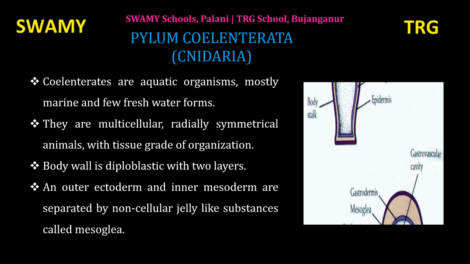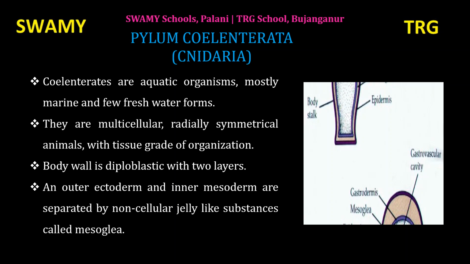In lower organisms, they have only two germ layers, that is, they are diploblastic animals. An outer ectoderm and inner endoderm are separated by non-cellular jelly-like substance called mesoglea. Mesoglea gives a lot of flexibility to the animals. Flexibility means to bend.